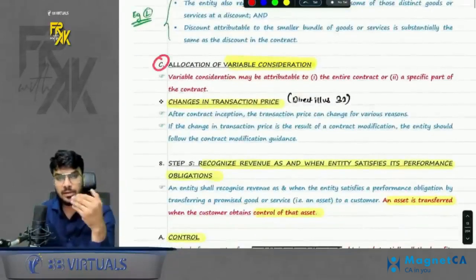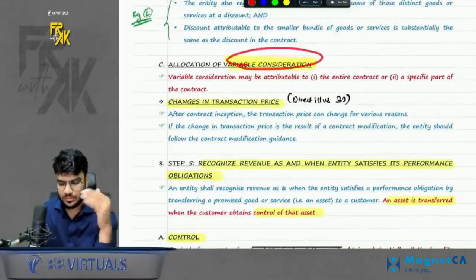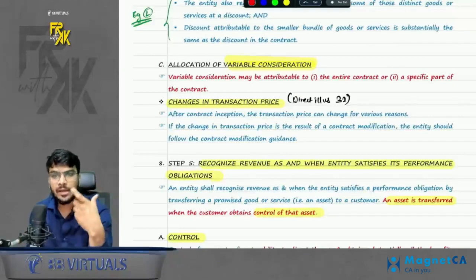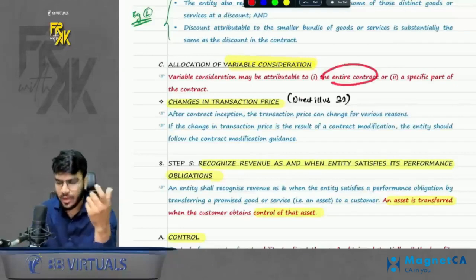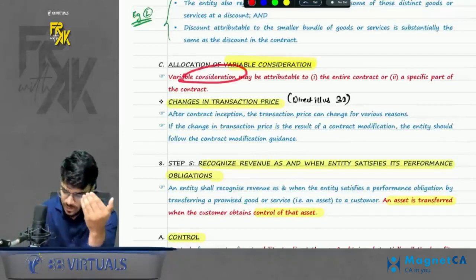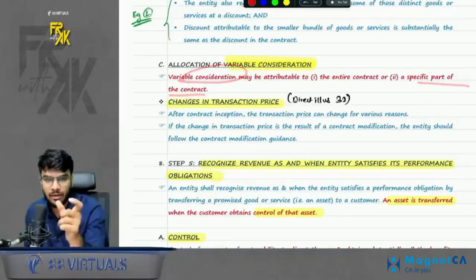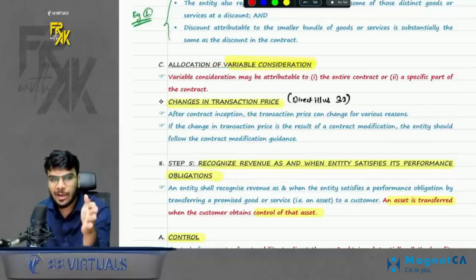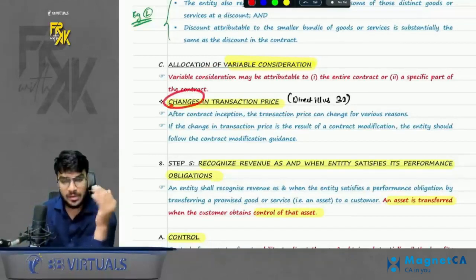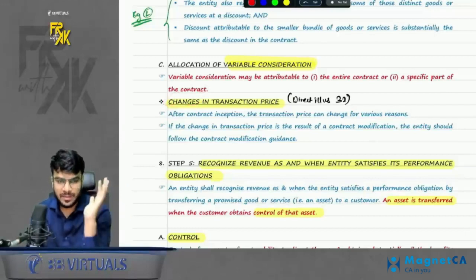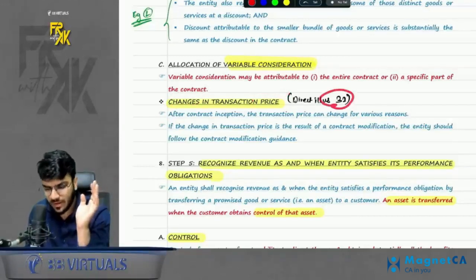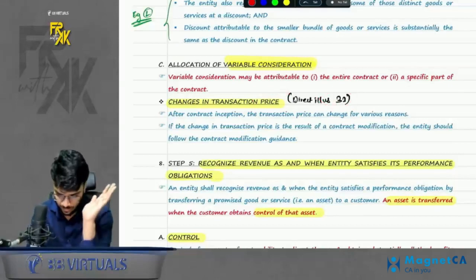Achha, one more point is there. What if there is any variable consideration? Just check variable consideration is promised on which product. If it is promised on entire contract, allocate in the ratio of SSP in entire contract. If it is promised only on a specific part of the contract, on a specific performance obligation, allocate only in that performance obligation. Simple. Okay. Last point in step number 4 is changes in transaction price. What if there are any estimate changes in transaction price? For this we have 32, which I will revise. Don't worry about it.